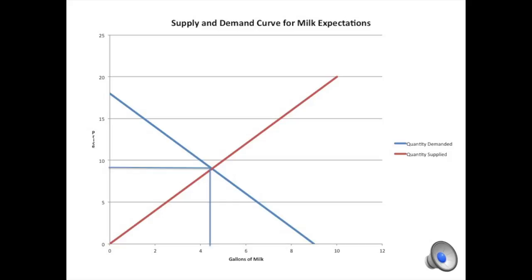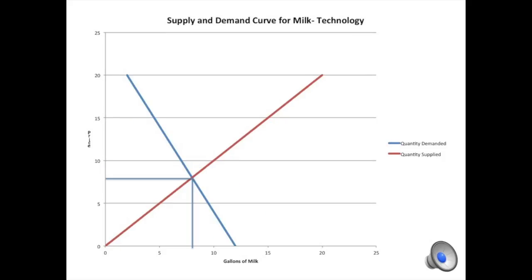Now I'm going to talk about shifts in the supply curve, but the demand curve stays the same. For this supply shift, I chose technology as this scenario. And the technology difference would be that there's a new way to milk cows that's better, faster, and quicker for farmers. So there's going to be more supply out there, so it's going to shift the supply curve to the